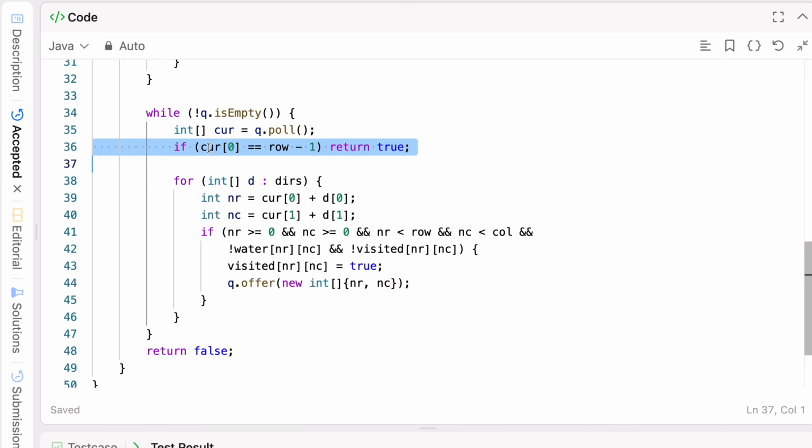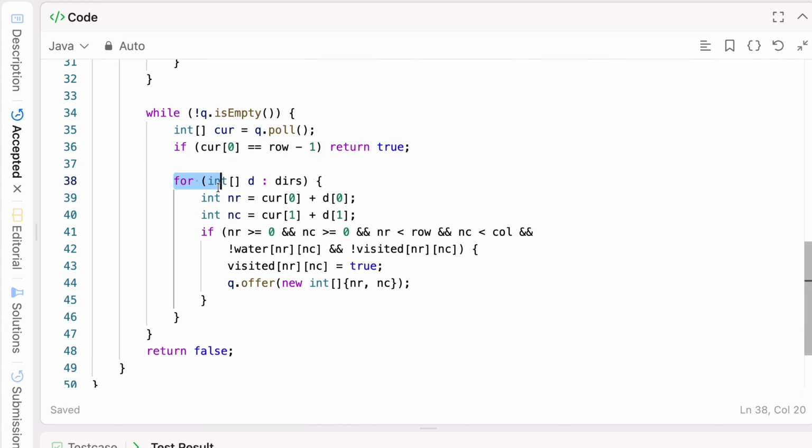If we reach the last row, meaning current cell row is the last row minus 1, we return true, because it means we are able to cross.